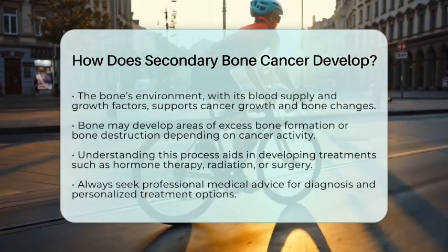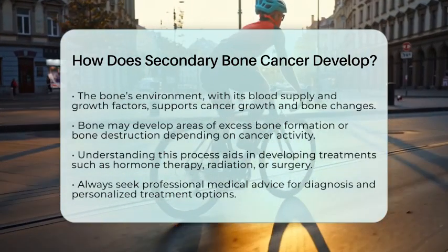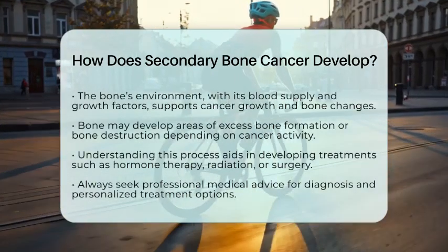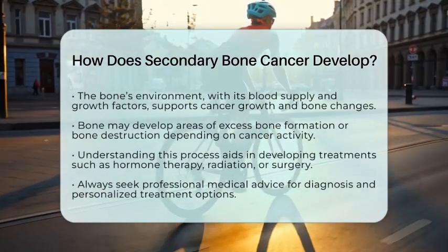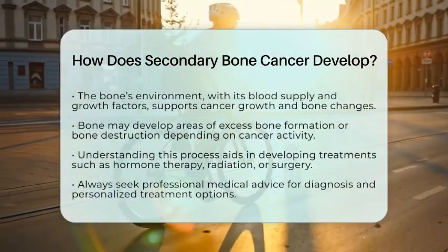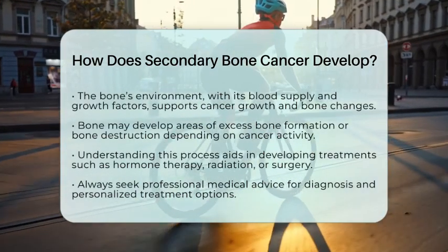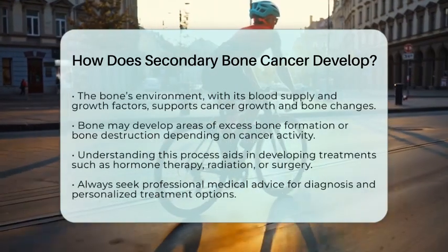Understanding how secondary bone cancer develops is important because it helps doctors find better ways to treat it. Treatments often include systemic therapies like hormone therapy, radiation, or surgery, depending on the primary cancer and how much the bones are affected. Always remember, if you or someone you know is dealing with cancer, it's essential to consult healthcare professionals for personalized advice and care.